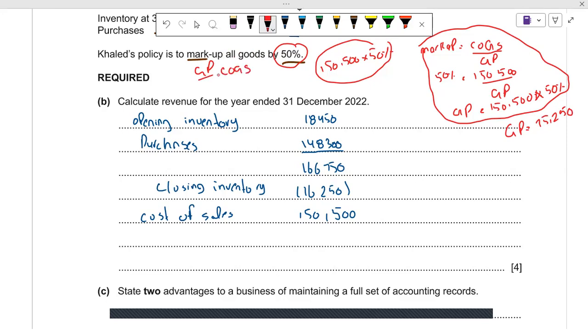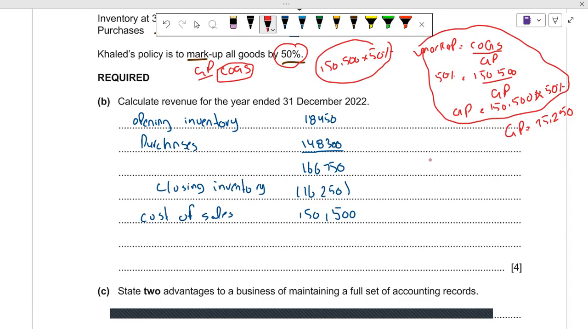So we have our 50% GP on cost of goods sold. It is very simple. We can apply 50% of the cost of goods sold, so we can get the GP. But if you want to learn the formula, this is good practice for yourself. Okay, so GP is equal to this.